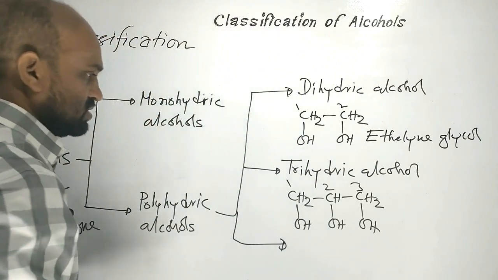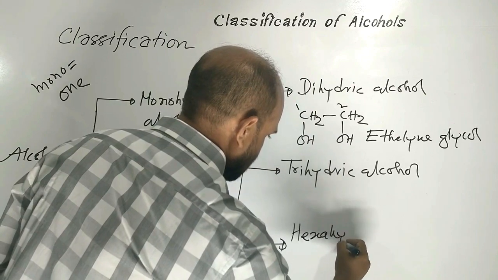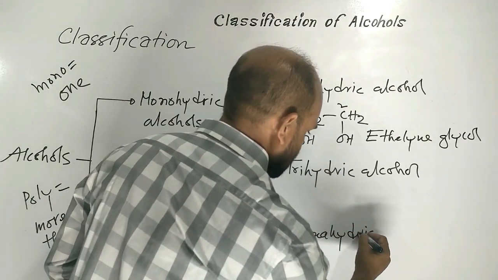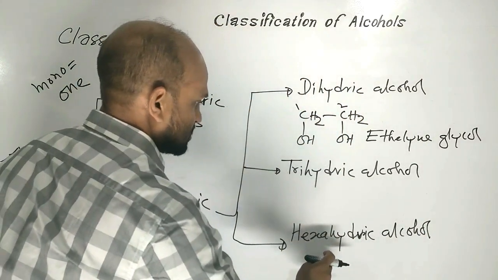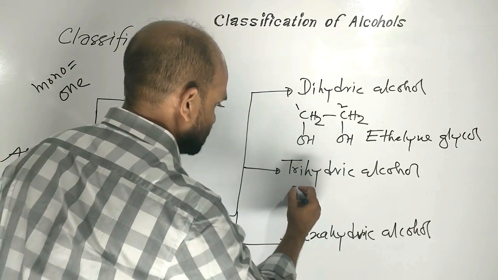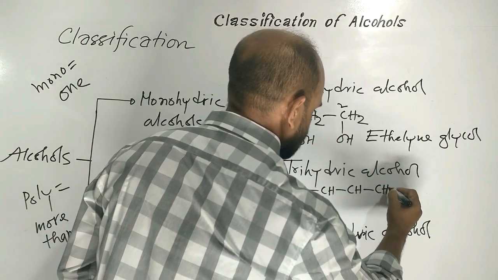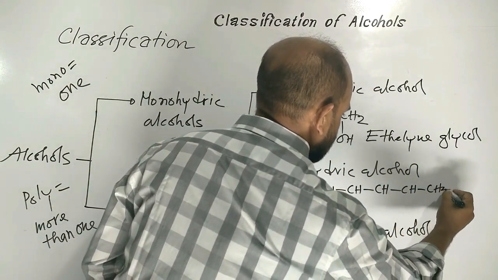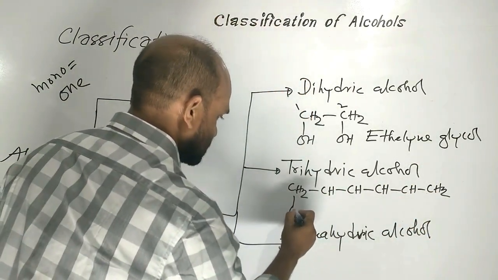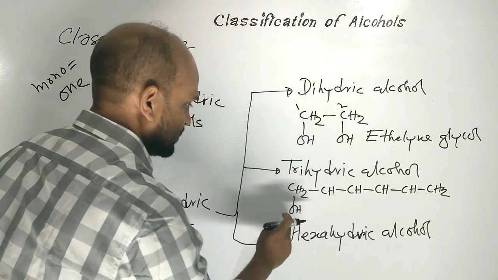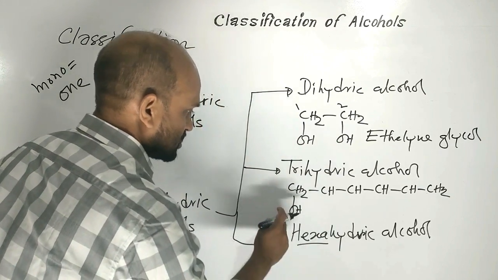Another group is hexahydric alcohol. Example is CH2, CH, CH, CH, CH, CH2, carbons 1, 2, 3, 4, 5, 6. Hexahydric alcohol means alcohol that contains 6 hydroxyl groups.